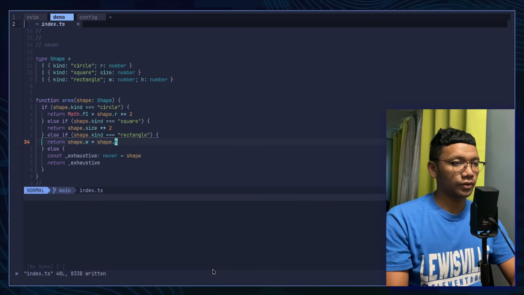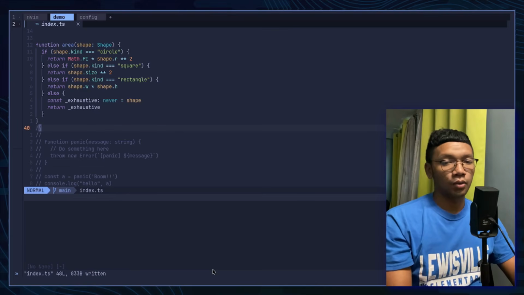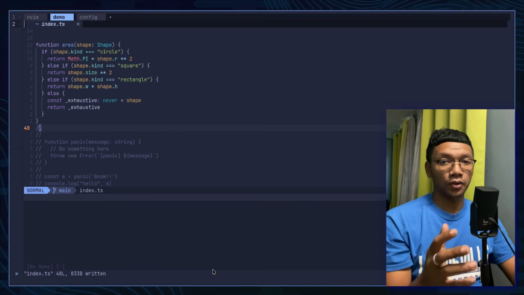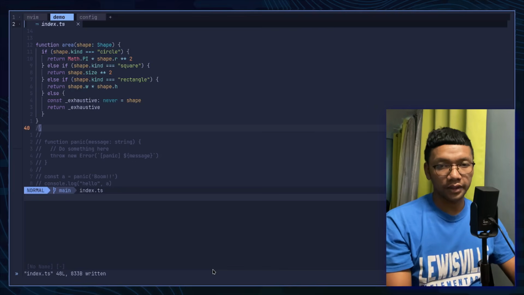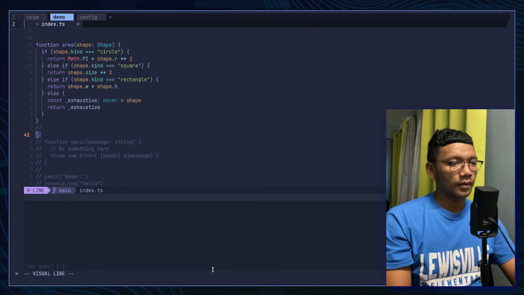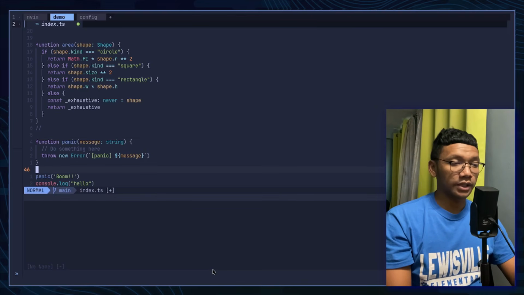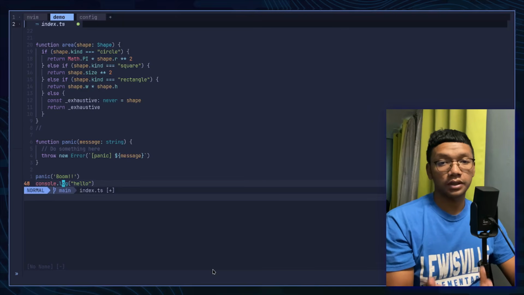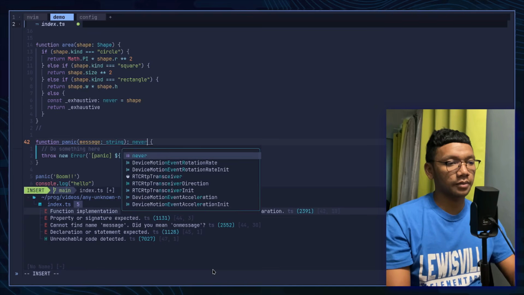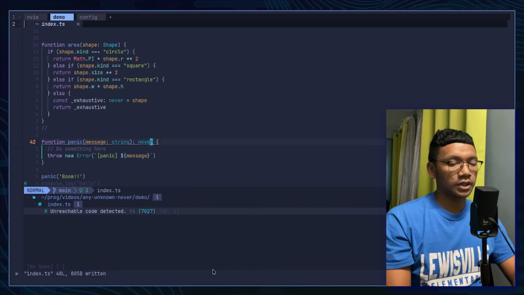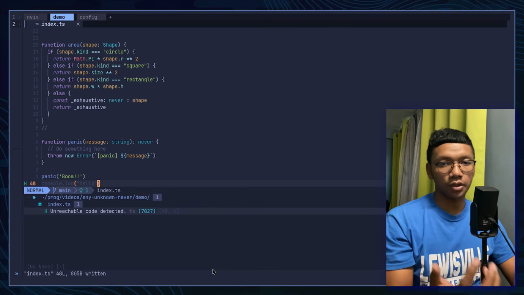Another tip on the usage of never. For example, what if we want a function that throws an error, and when we call this function, the next instruction should be unreachable. To do that, we need to use never. For example, here I have a function called panic. Actually, when I call panic, console.log is still reachable. But here, if I put never as a return type of panic, if we take a look below, you can see that console.log is unreachable code.